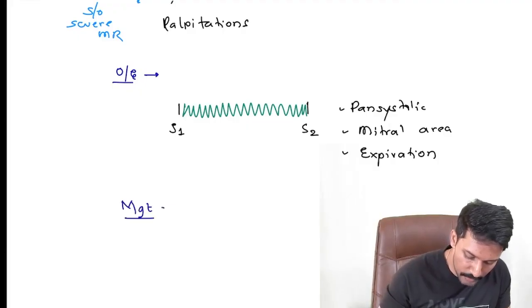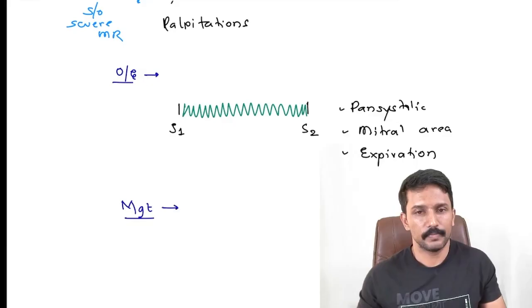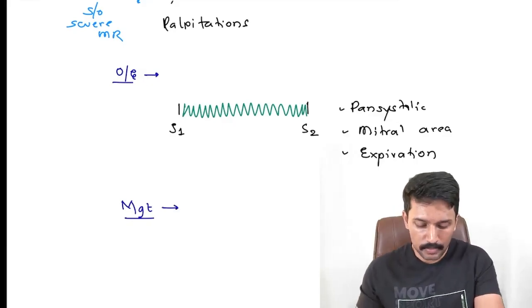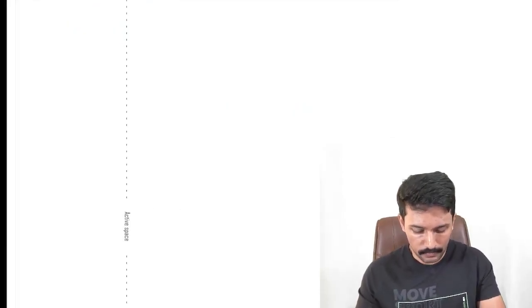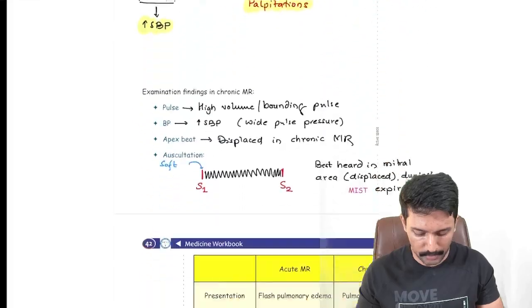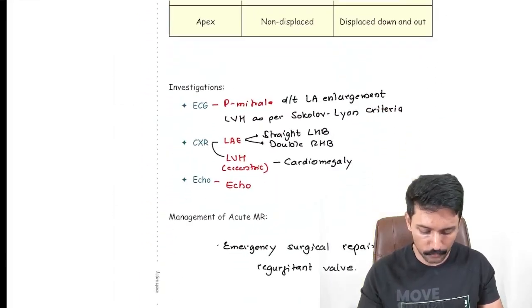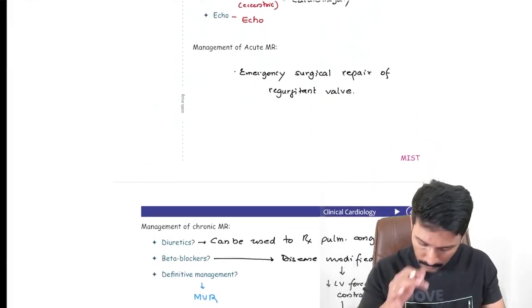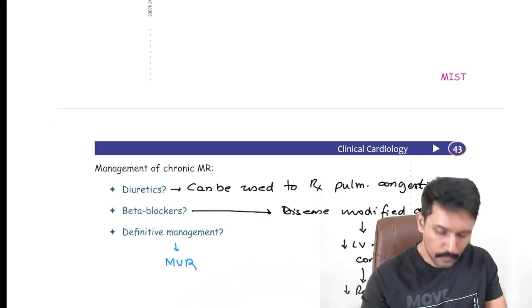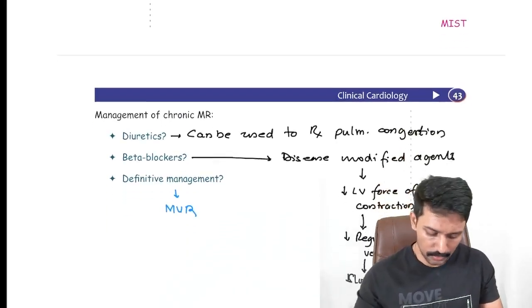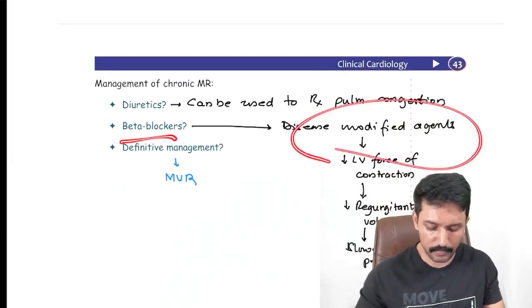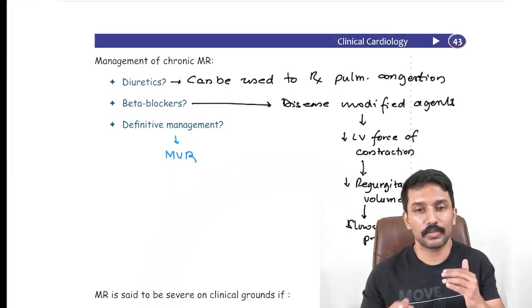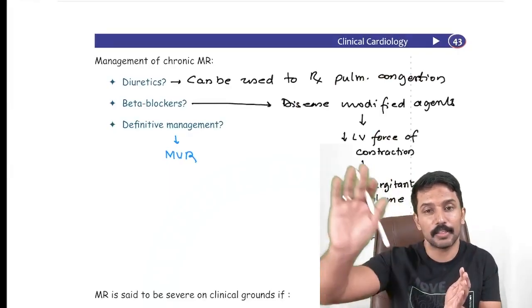So when it comes to the management of mitral regurgitation, the point to note is, just like how the nitrates had disease modifying property in case of aortic regurgitation, beta blockers can have disease modifying property, because beta blockers reduce the volume of blood that can get regurgitated to the left atrium.